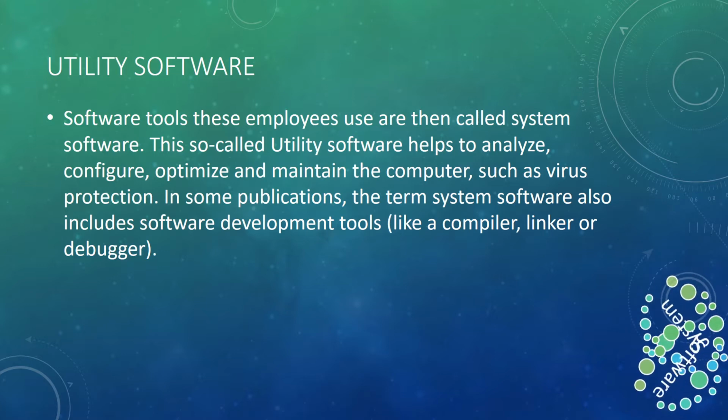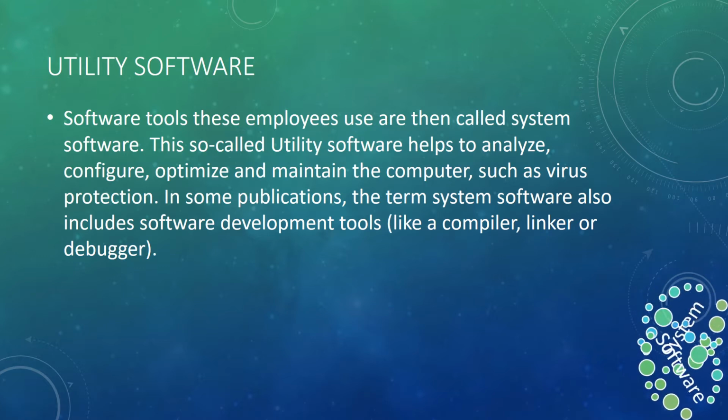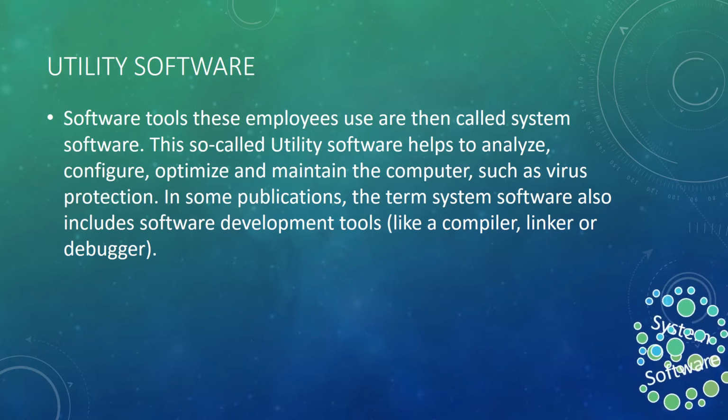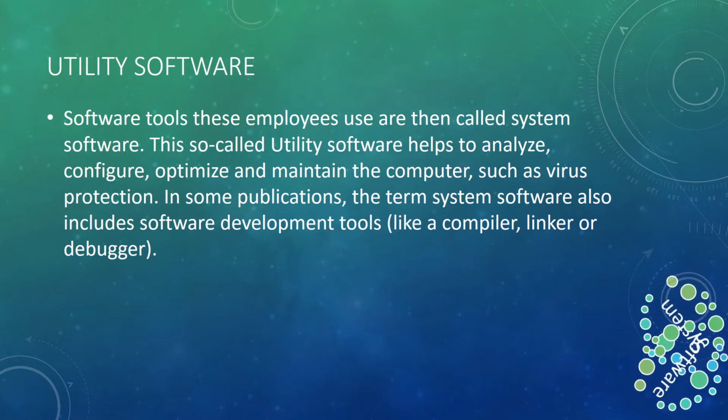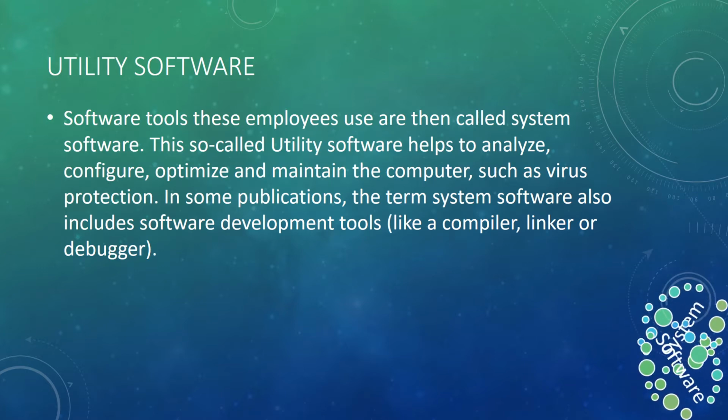So we can say utility software helps to analyze, configure, optimize and maintain the computer, such as virus protection. Antivirus is utility software, compiler is utility software. So I hope you got an idea about what we mean by utility software.